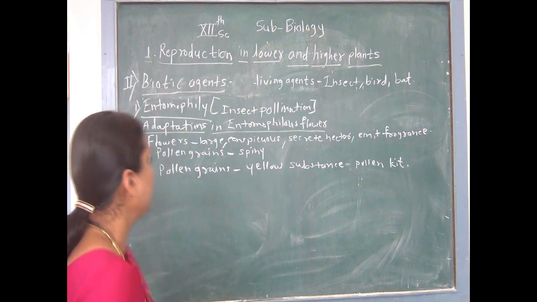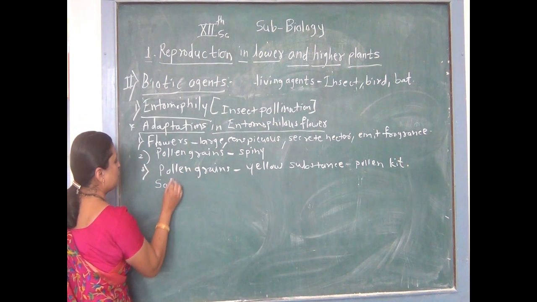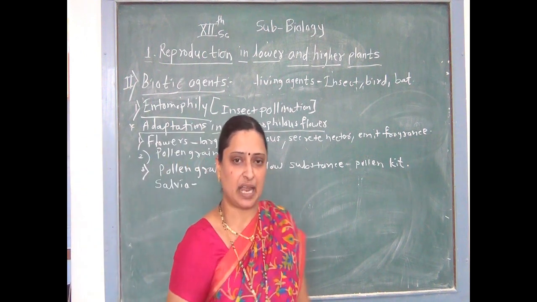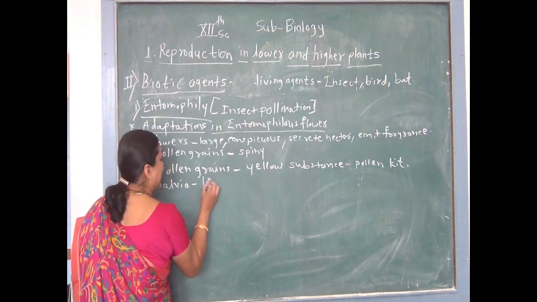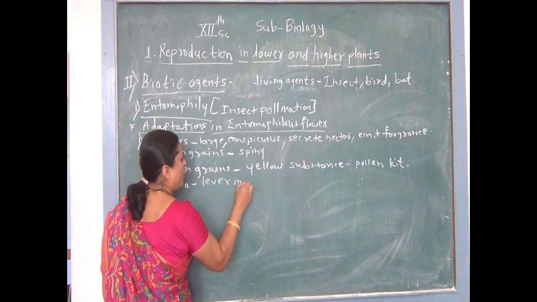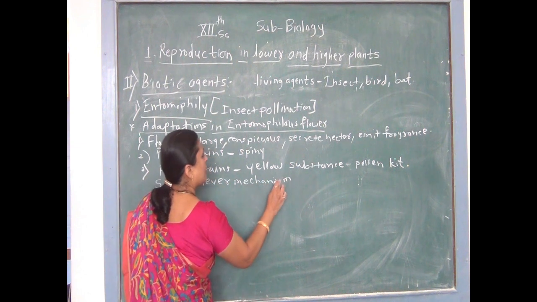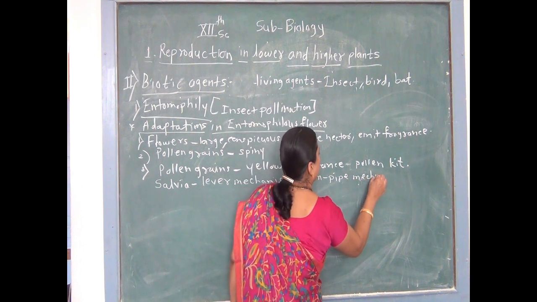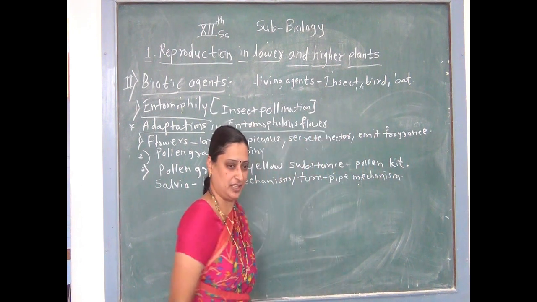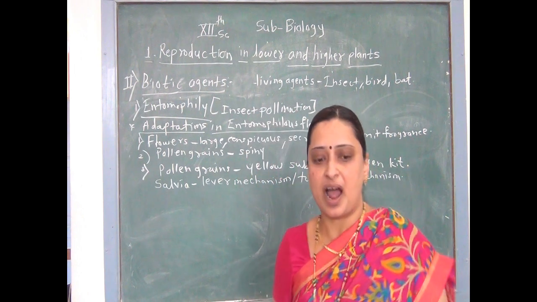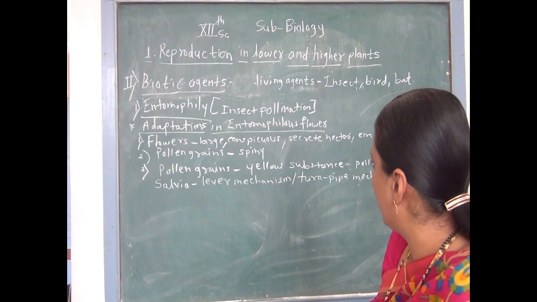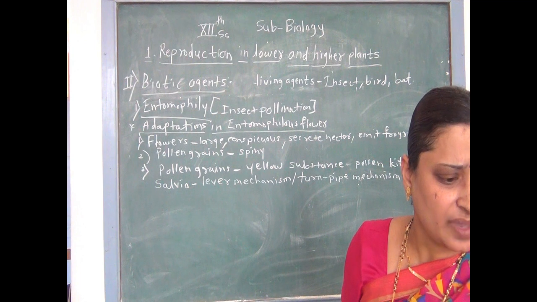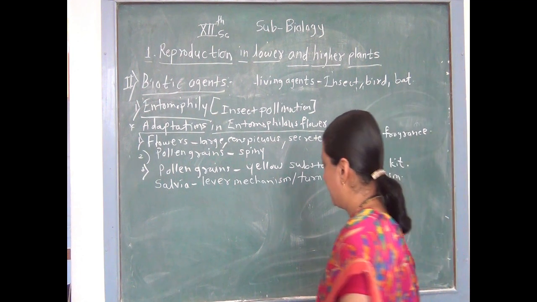Then a special type of mechanism is present in the entomophilous flower in case of salvia. Salvia flower or salvia plant shows a special type of mechanism that is called lever mechanism, or it is also called turnpike mechanism. All insect pollinated plants do not show such a mechanism. Only salvia shows this special mechanism, called the turnpike mechanism.